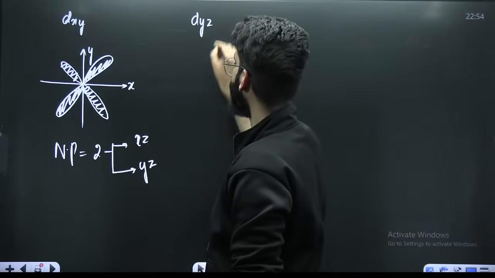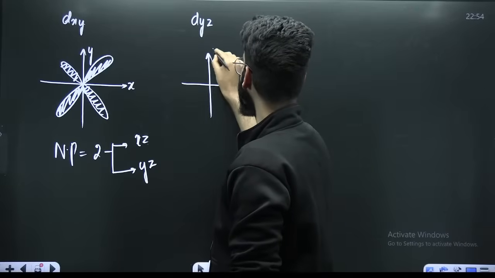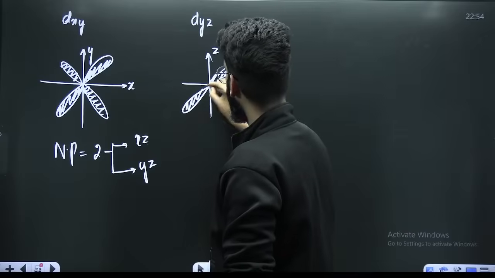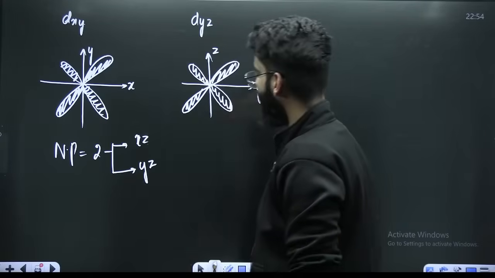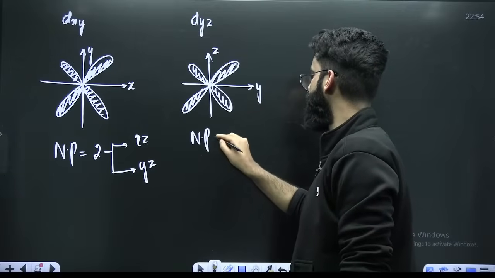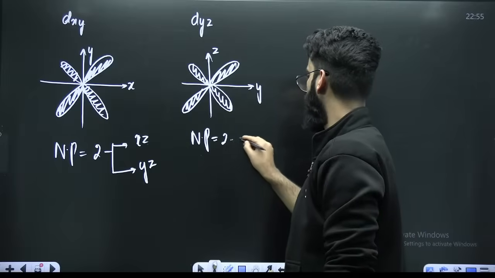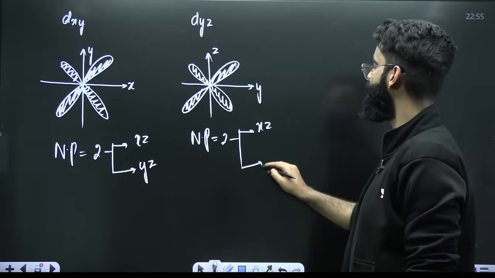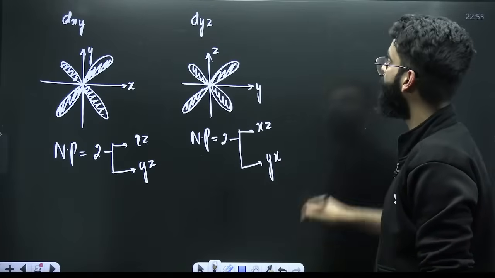Similarly, in dyz, if you want to make the dyz, make this the y-axis, make this the z-axis. So this is one of the dumbbells, this is one more dumbbell. Perfect, right? This is a double dumbbell. So how many nodal planes do you see here? This is one nodal plane, this is one more nodal plane. So there are again two nodal planes. If I ask you the names of those nodal planes, one is going to be xz, another one is going to be xy, right?